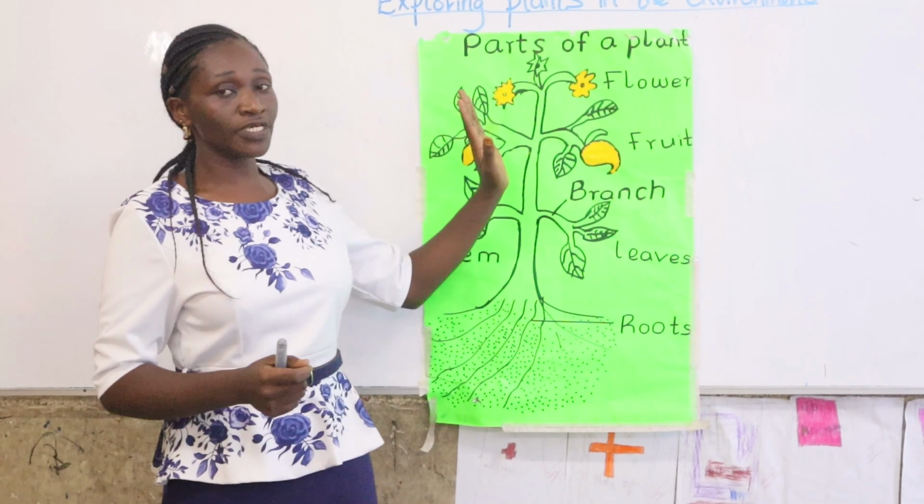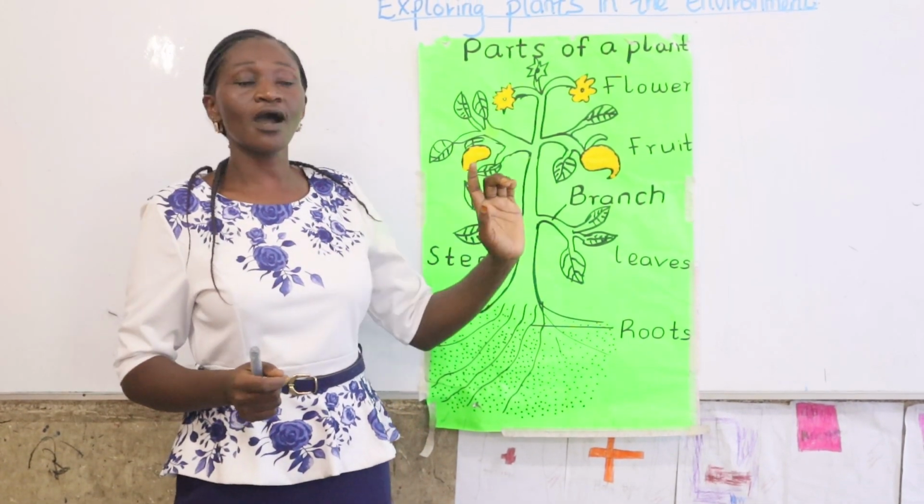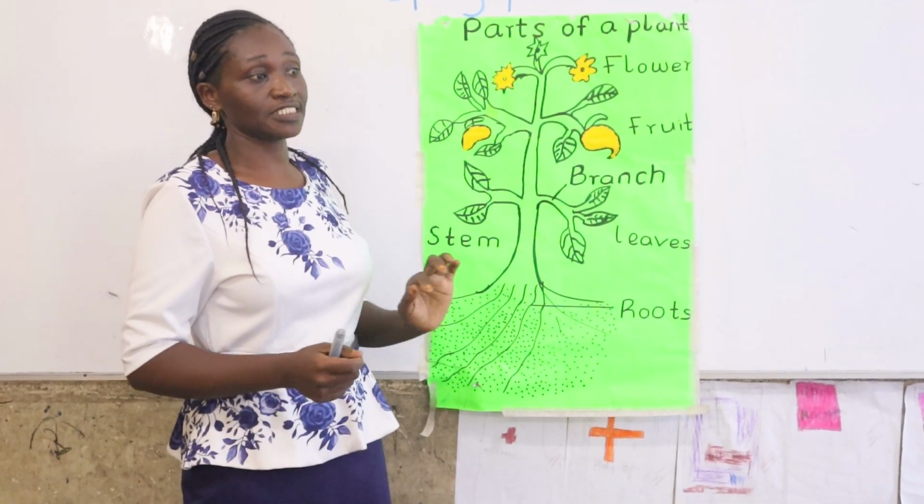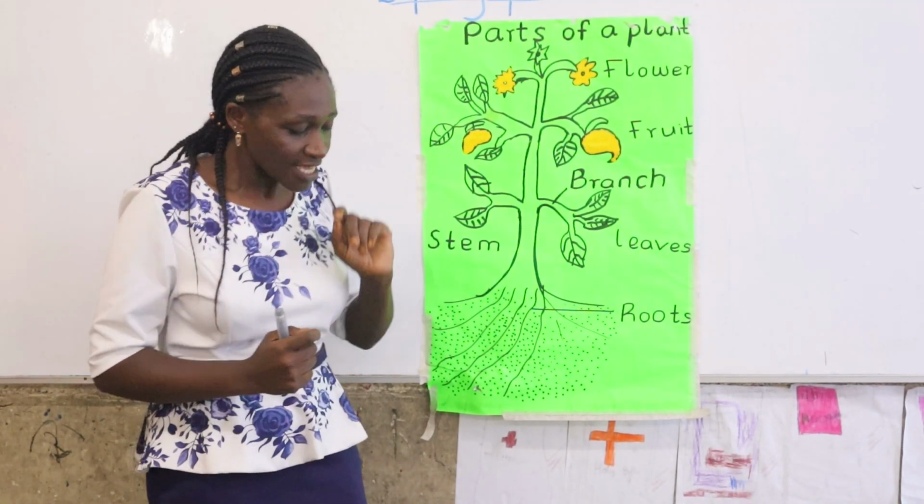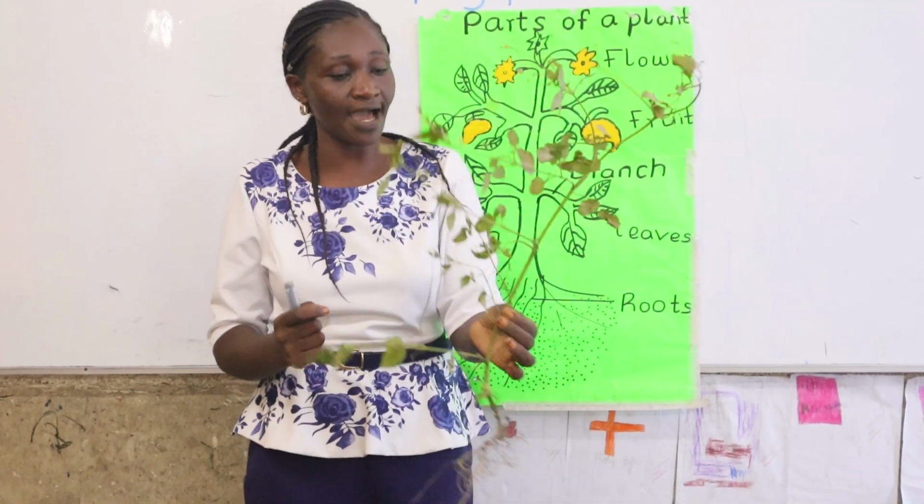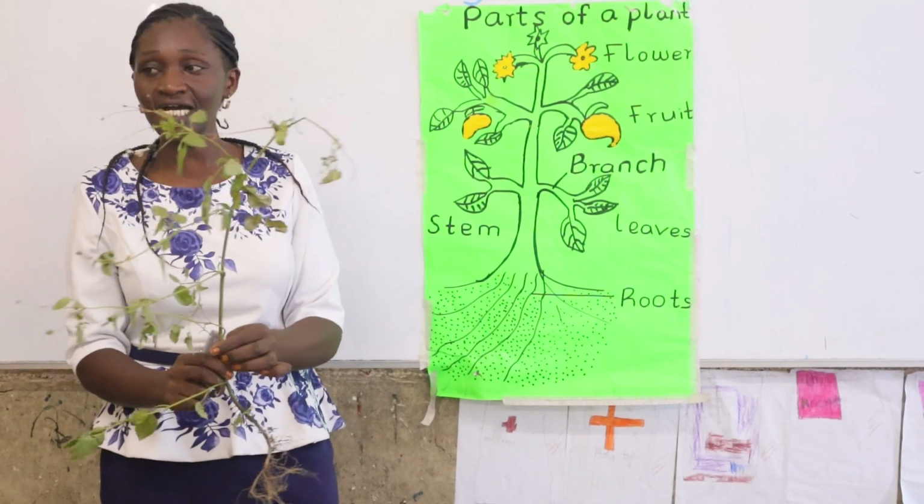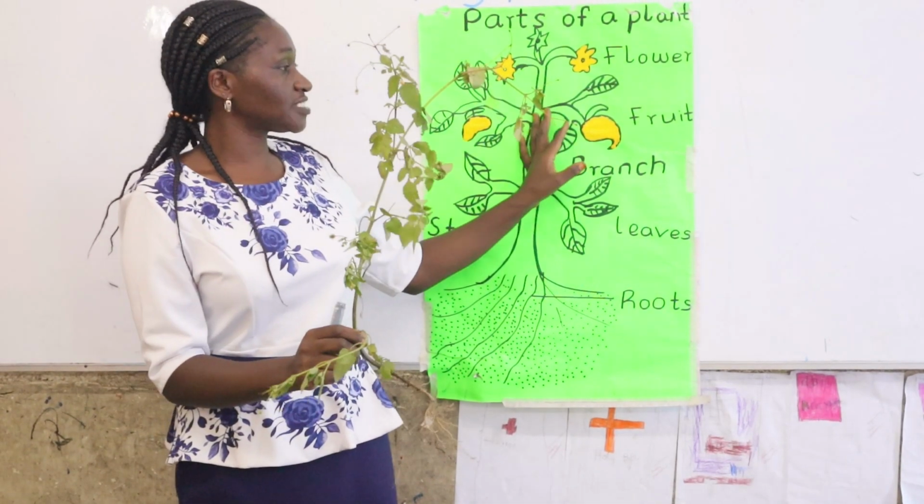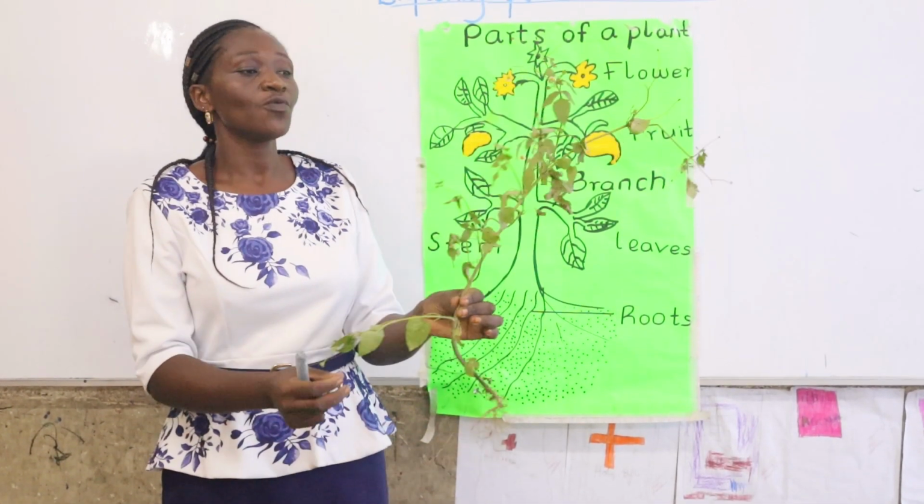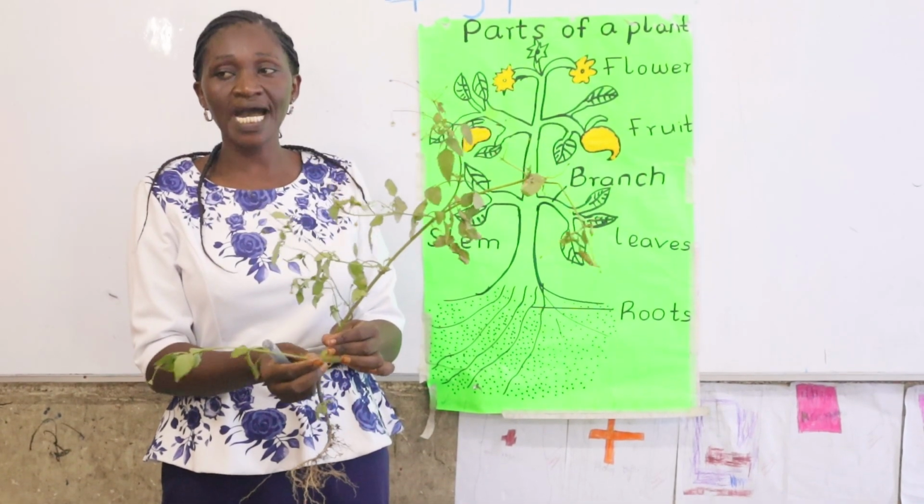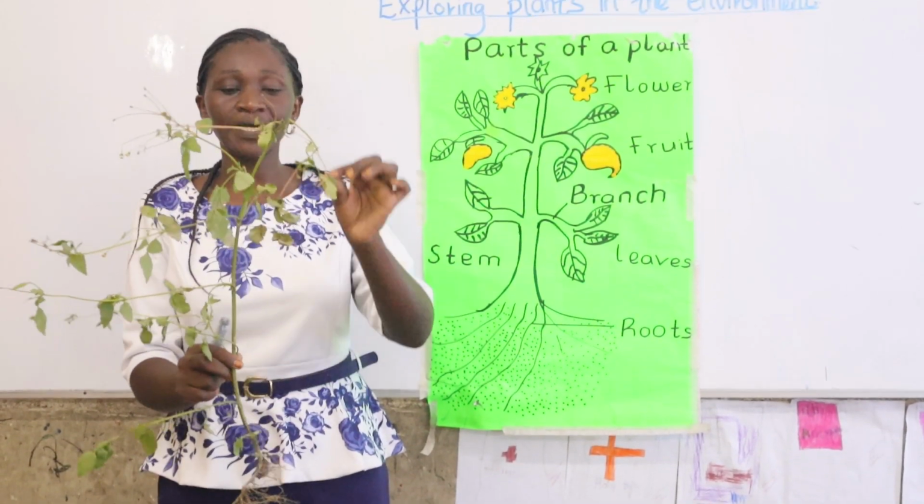And now, within those plants, we have some parts of a plant. And I have my plant here. Can you see these plants? Yes. And before we see our chart, we want to see our plant with these parts. Tell me, which part is this?